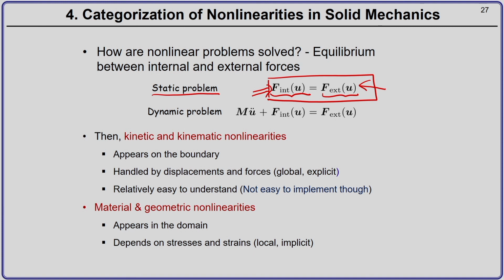In a dynamic problem, we have these two terms, the internal and the external forces, and we have an additional term of the inertia forces. Inertia force is mass times acceleration, u double dot, where double dot denotes the double derivative in time of the displacement.